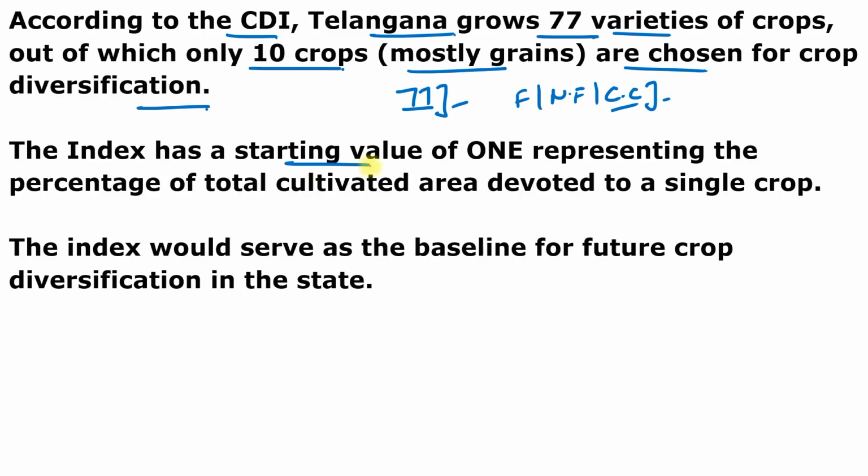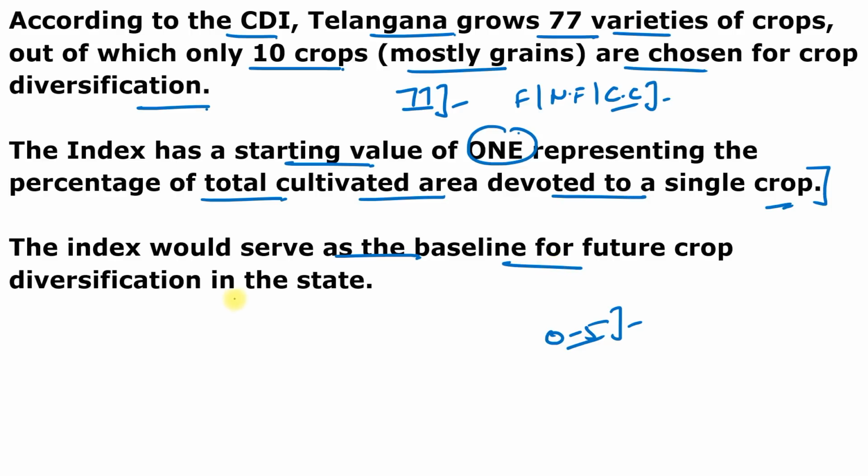And the index has a starting value of 1, representing the percentage of total cultivated area devoted to a single crop. Many districts in the state have index values ranging from 0 to 5, and the higher the value, the greater the agricultural diversification. The index would serve as the baseline for future crop diversification in the state. Next to paddy, you can also remember, if you belong to Telangana, next to paddy and maize, which are the traditionally grown crops in the state, pulses were the most preferred crop by the farmers.